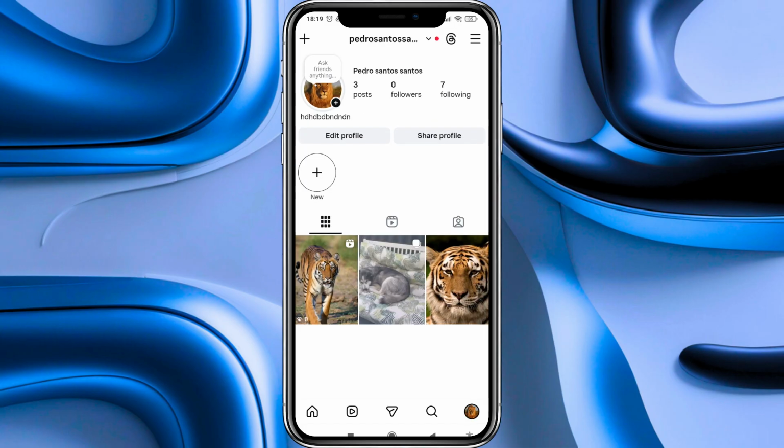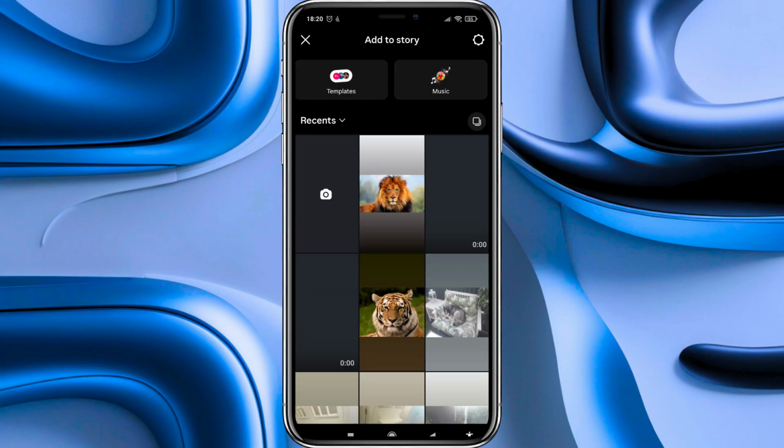Here, to change our Instagram profile picture, the most common error is to go to the top where our Instagram username is located and click on this plus icon next to our profile image. As you can see, when doing that, our gallery opens with a lot of images, but this is to add a story, not to add our image to our profile picture. So don't do this. Go to the top and click on this cross to close this page.